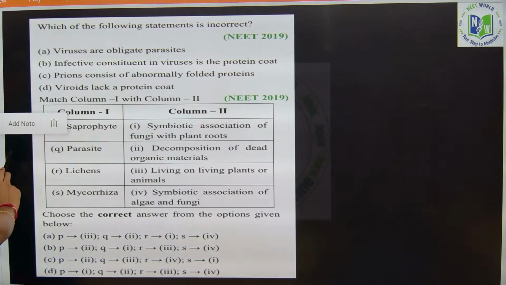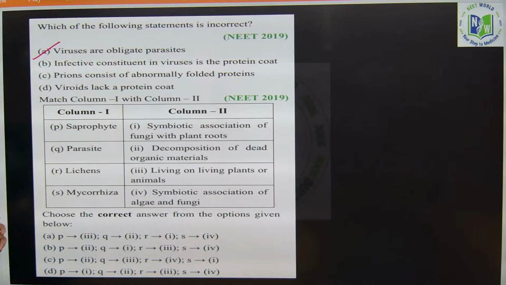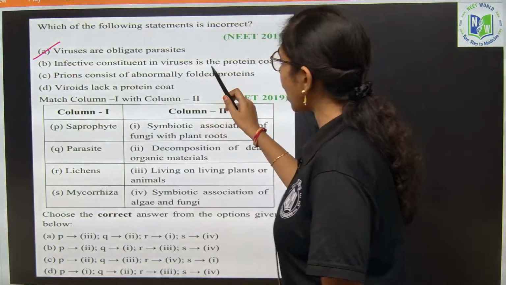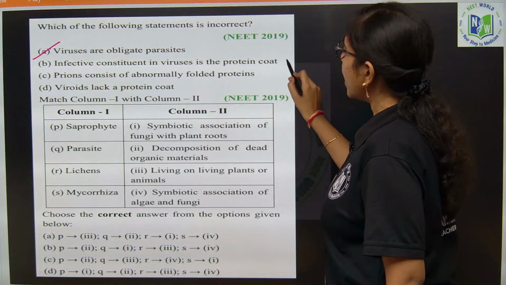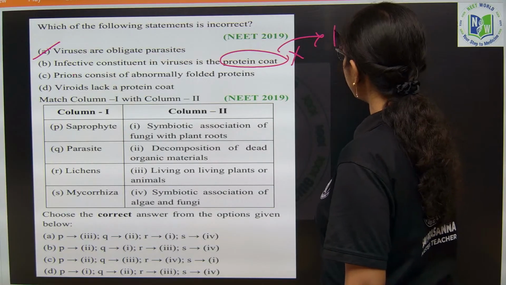Which of the following statements is incorrect? So, the question is about incorrect statement identification. Okay. Viruses are obligate parasites. True. Infectious constituents in viruses are protein coat. Wrong. Infectious constituents in viruses are the genetic material.